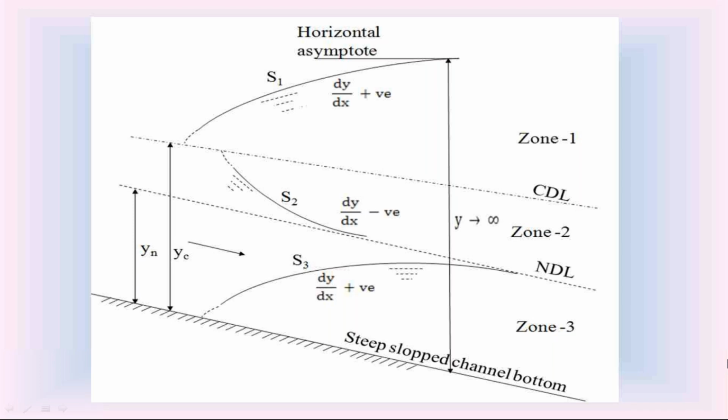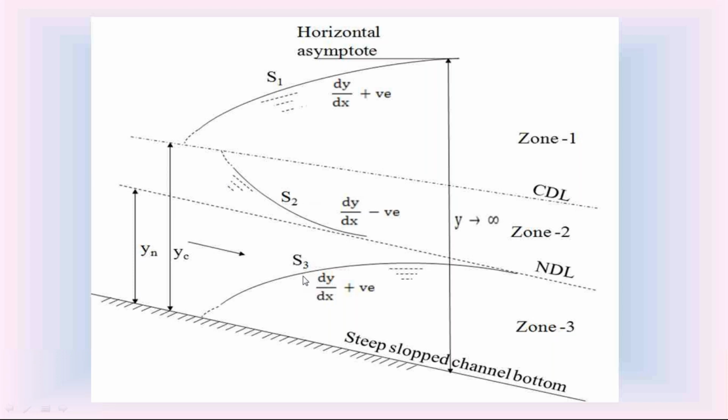If the water surface in this steep channel is in zone 1, it is called S1 water surface. And if the water surface in the steep channel is in zone 2, it is called S2 water surface.